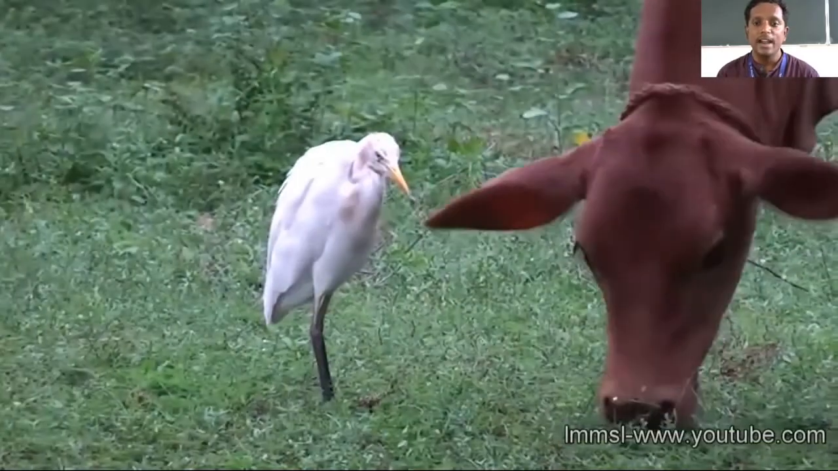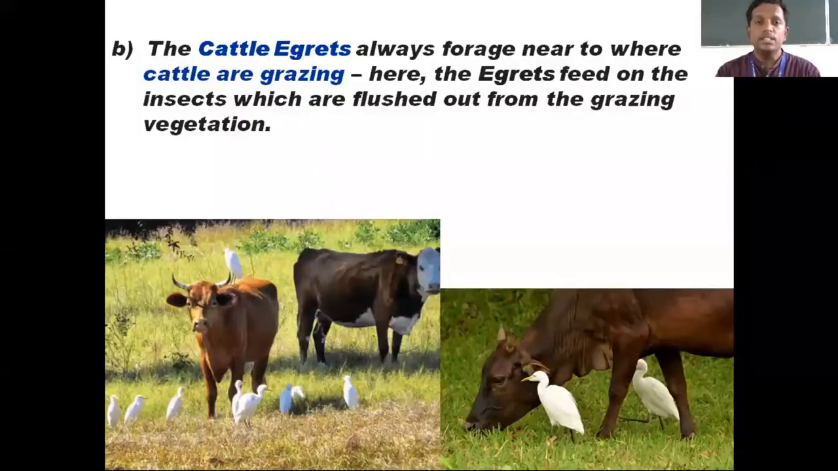So here the bird is getting benefit, whereas the cattle is neither benefited nor harmed. So this relation is called commensalism. Okay, you got the idea, I believe. This slide you can take as a screenshot. I'll move to the next example of commensalism. So two examples we studied. One is epiphytes, orchids as epiphytes on mango tree. The second one is the relationship between cattle egrets and the cattle.